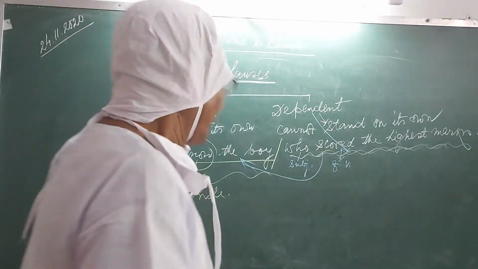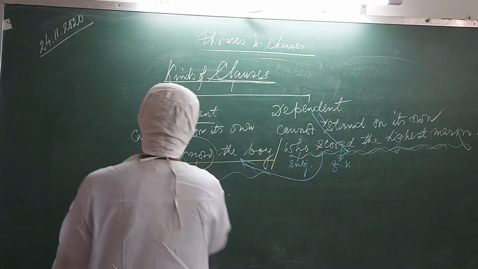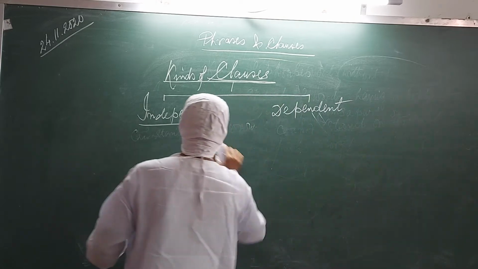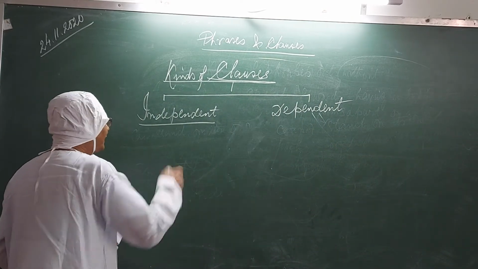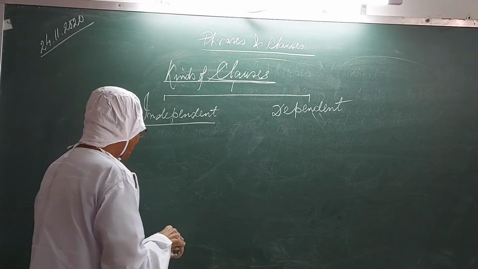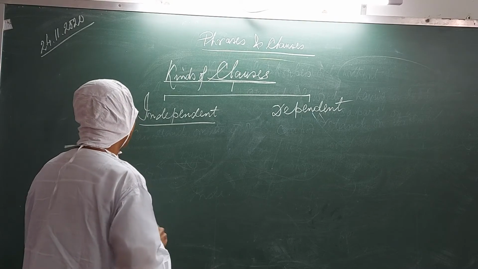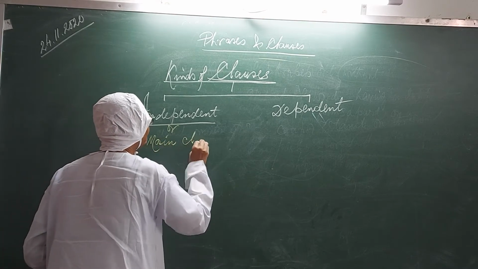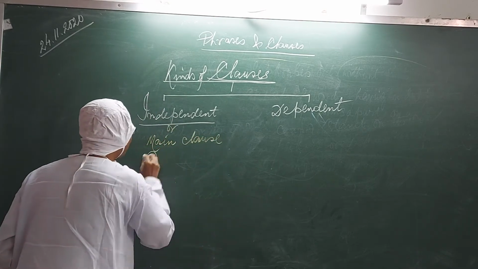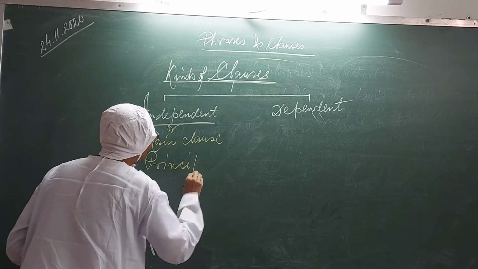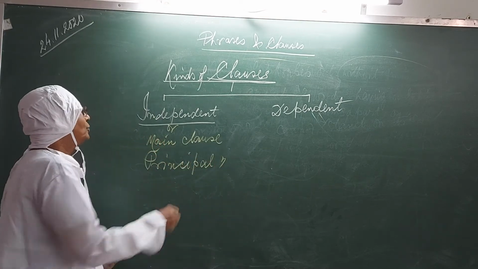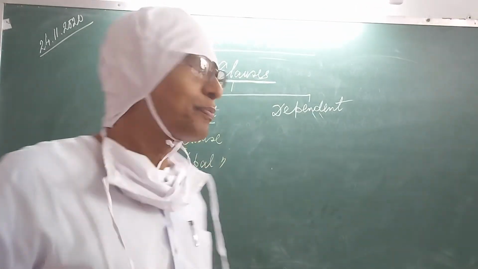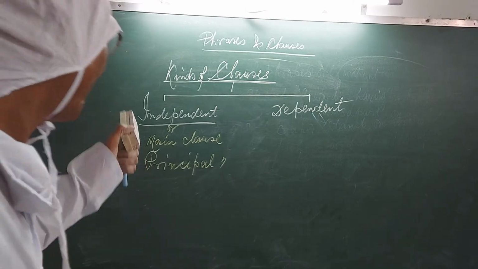Let me tell you, an independent clause has two other names: main clause, or principal clause.